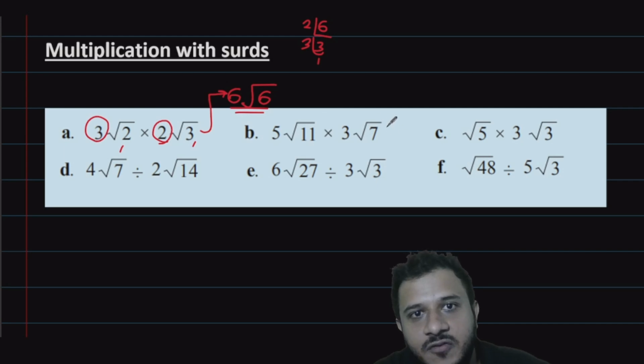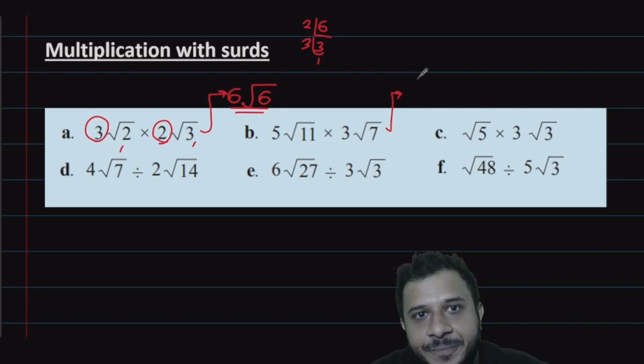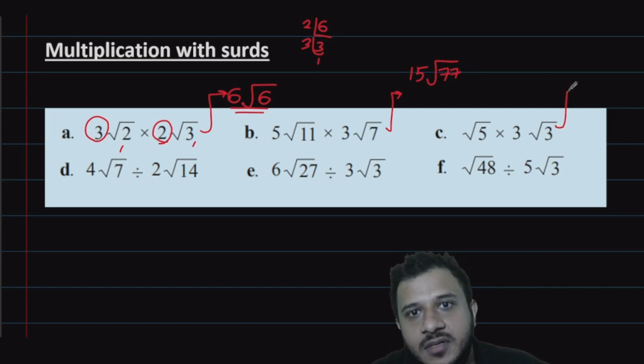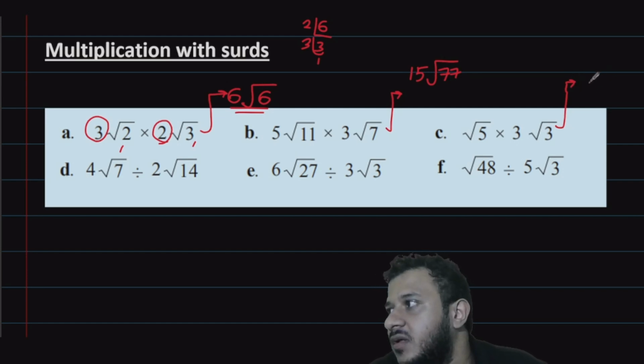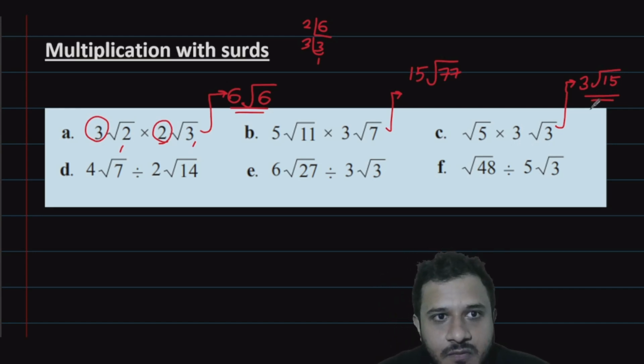Okay. Dominapata, can you help me out with this one? What will be the answer here? So 15 root 77. 77 can't be simplified because it's 7 times 11. Yeah, both are prime numbers. Okay, Nimitapata, what do you think the answer here is? 3 root 15. And you can't simplify that as well. That's it. Finish. Got it?